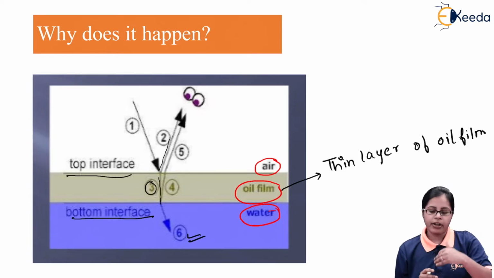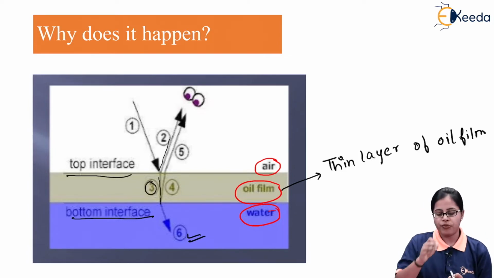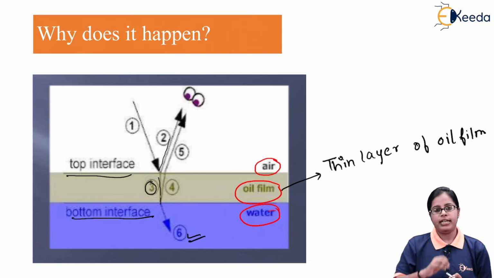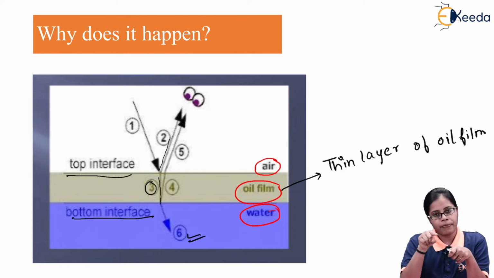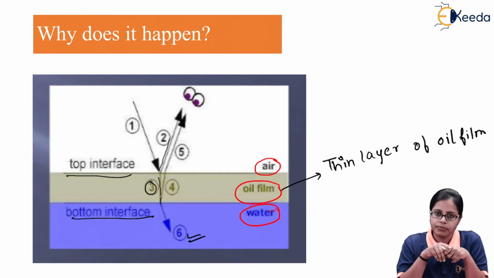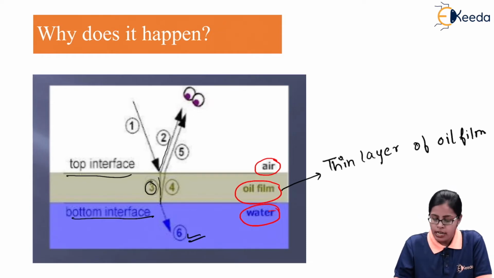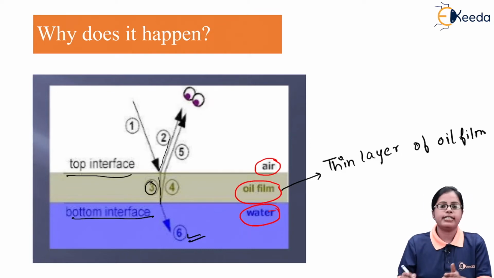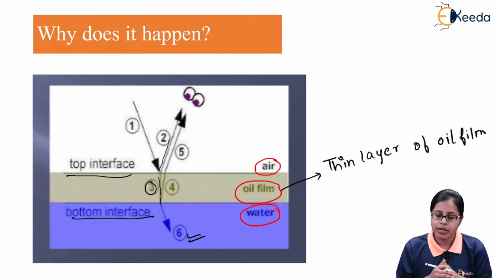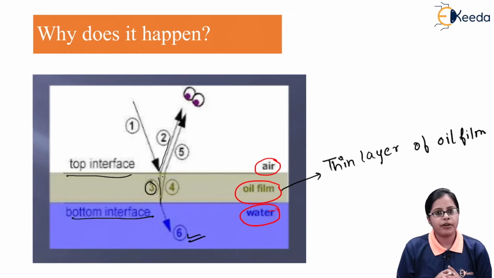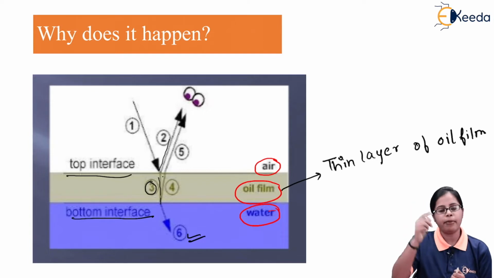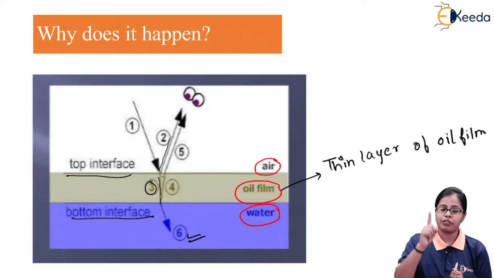So the light moving along path 3 is undergoing three paths: the fourth, the fifth, and the sixth. When you look at the fourth one, it is present in the same medium, so you can say it is nothing but the reflection part. But the other one is again moving in the upward direction, that is, in the air medium. So you get the ray of light moving outward, that is the refraction part.